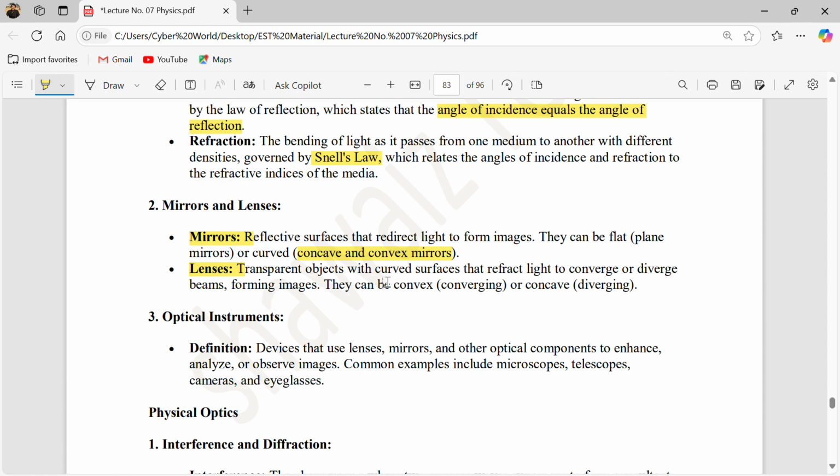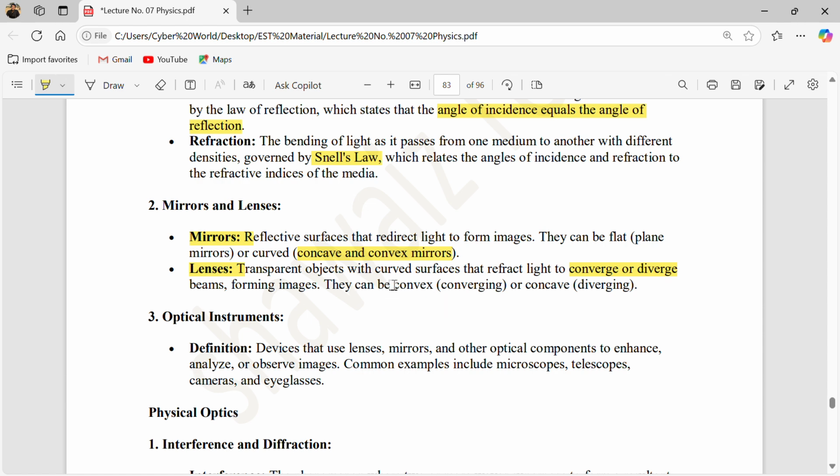Transparent objects with curved surfaces refract light to either converge or diverge it. Converge means to focus light on a point, and diverge means to spread the light out. A convex lens is known as the converging lens, and a concave lens is the diverging lens. So you can remember this thing.